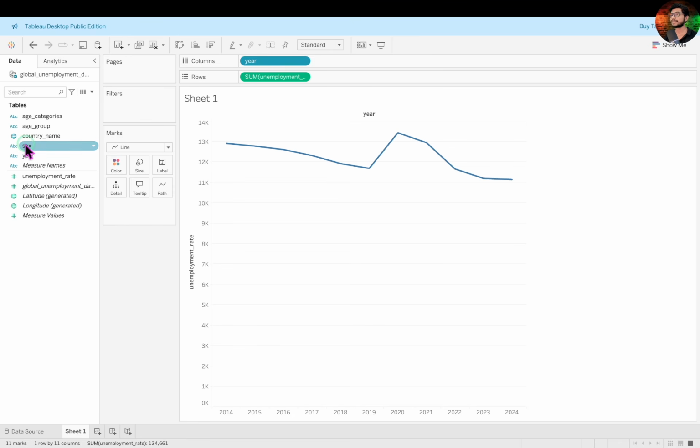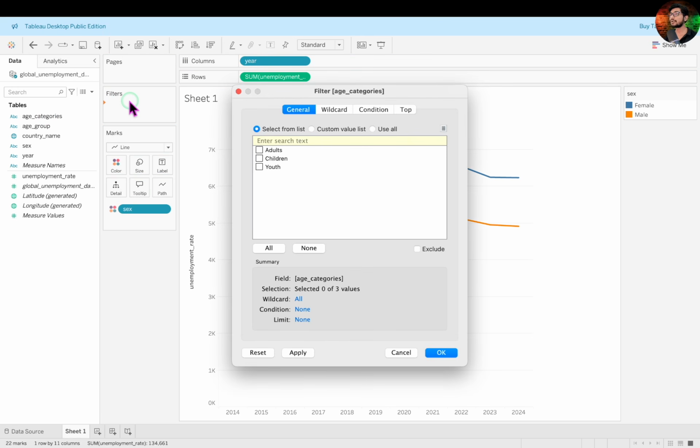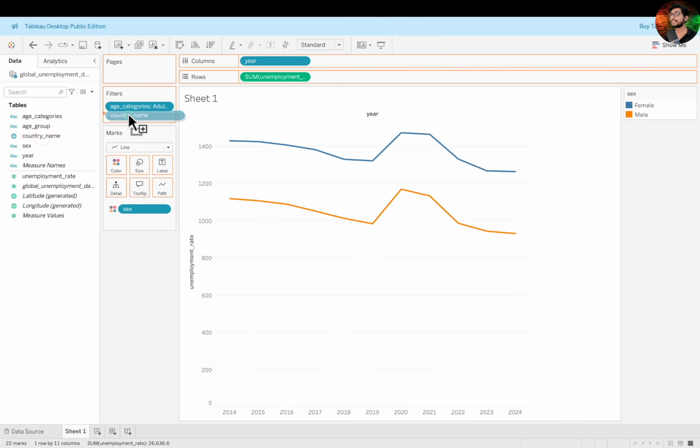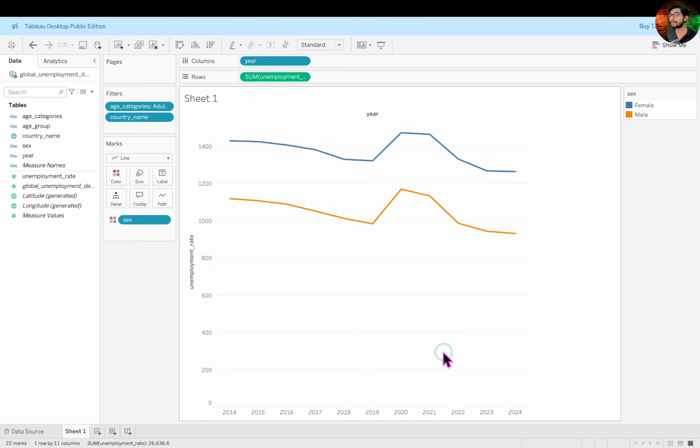Now as planned, drag the sex field onto the color shelf in the marks pane. This will split the trend line into two, representing male and female unemployment rates. Next, we drag the age category field onto the filter shelf. In this filter dialog box, check only the adults option and click OK to apply the filter. Finally, drag the country name onto the filter shelf to enable filtering the visualization by a specific country. When the filter dialog appears, click on the All button to select all countries for now. Then hit OK to apply the filter.